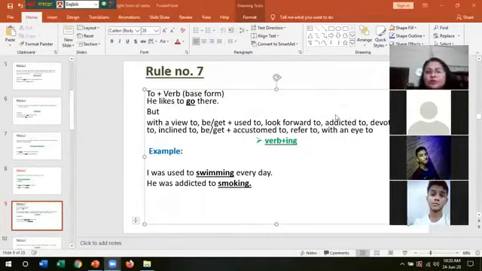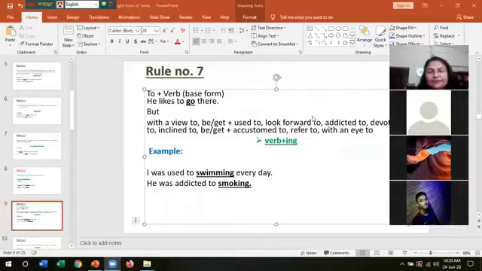With an eye to. Do you know what is the meaning of with an eye to? With an eye to means with an object, that means keeping an object in mind. Ma'am, can you give me an example with get? Okay. I got used to having a cup of coffee every morning. So this was our rule number 7.